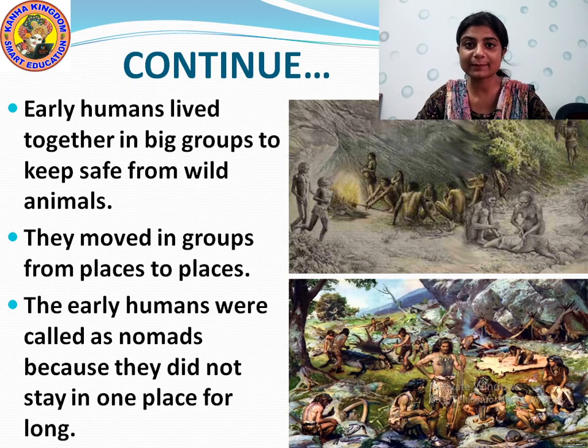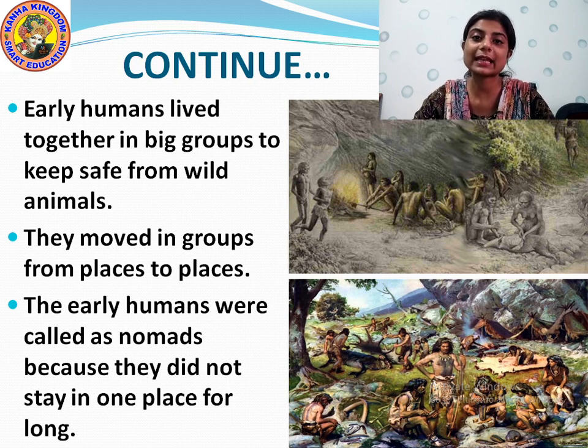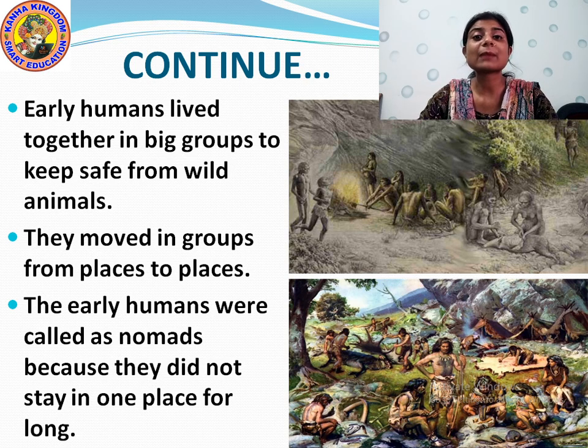Before, there were different types of wild animals. Nowadays, those animals are not present. They have all become extinct. They have all died. As time passed, everything developed nowadays, yes or no? So in those early days, in the past years, there were animals which were very dangerous, because they were very big. And these early humans, so that they can keep themselves safe, used to live in caves with a group of people.